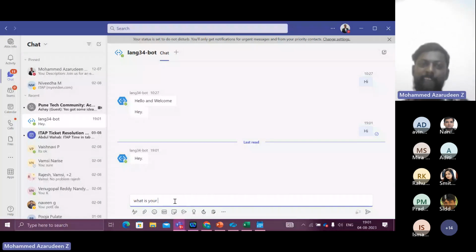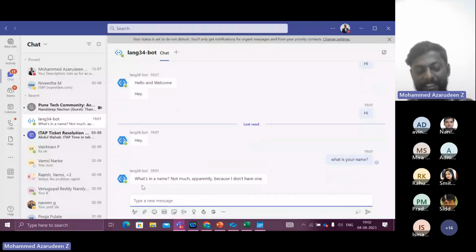Just because we gave this a witty personality, it's giving a witty answer. If we had given a professional category for this bot, it might have said I don't have a name because I'm a bot. But we have given a witty personality, right? So what's in a name? Not much apparently because I don't have one. Kind of witty, right? So this is how Azure made bot creation simple.